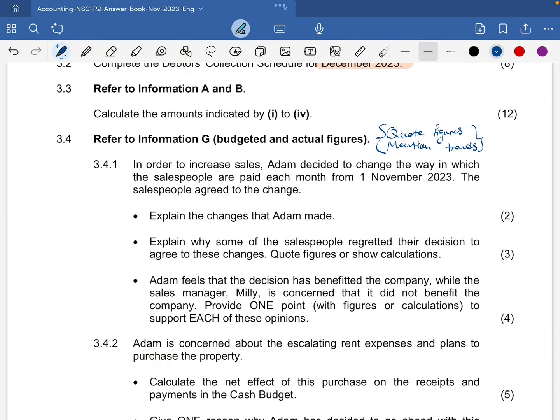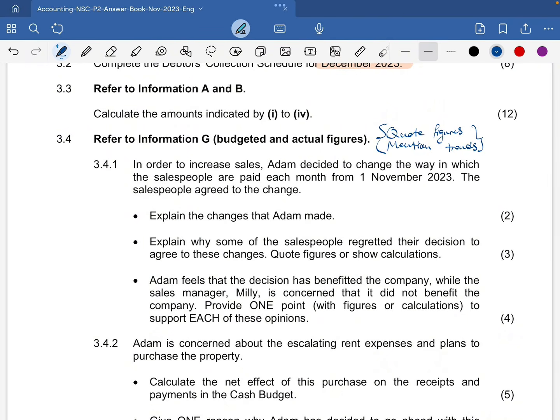Now, the first bullet point says explain the changes that Adam made. Second one says explain why some of the salespeople regretted their decision to agree to these changes, then quote figures or show calculations. And then the third one says Adam feels that the decision has benefited the company, while sales manager Millie is concerned that it did not benefit the company. Provide 1 point with figures or calculations to support each of these opinions.